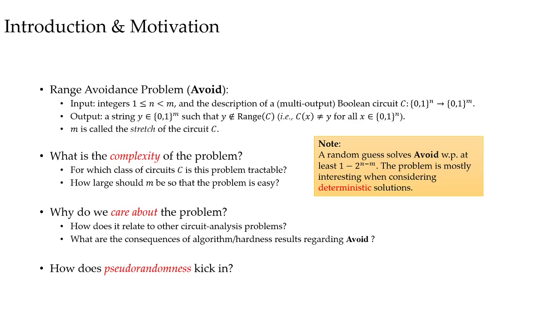We are interested in its relationship with other problems, like if we give an algorithm for avoid, can we show something surprising? Third, you might notice the pseudorandomness in the title of my talk. How does pseudorandomness kick in? The avoid problem is essentially a derandomization problem. So what is the relationship between it and pseudorandomness?